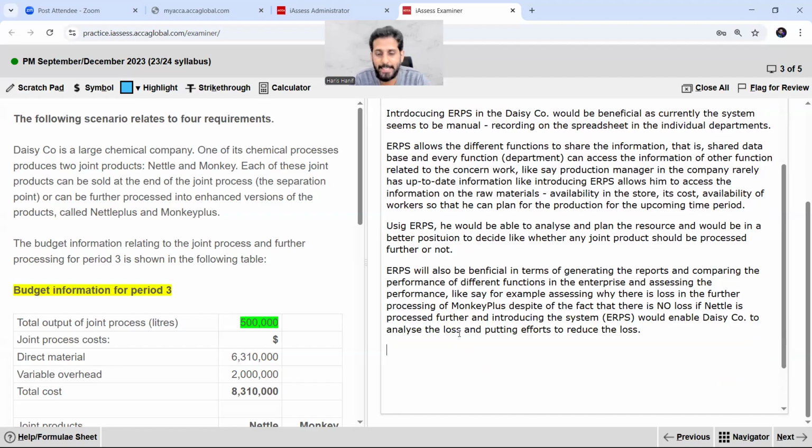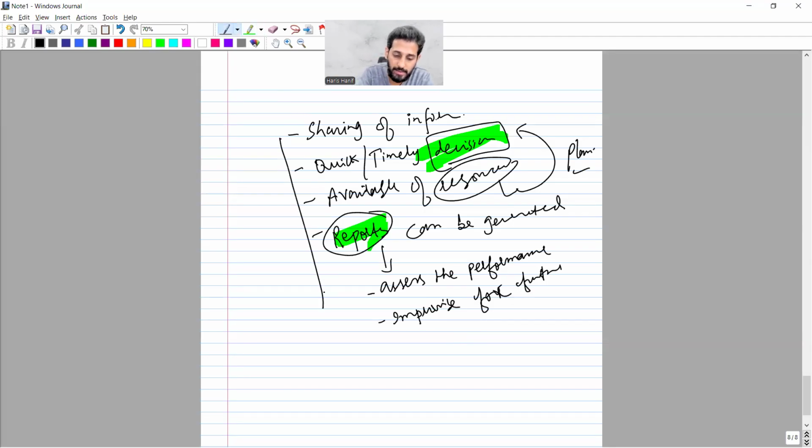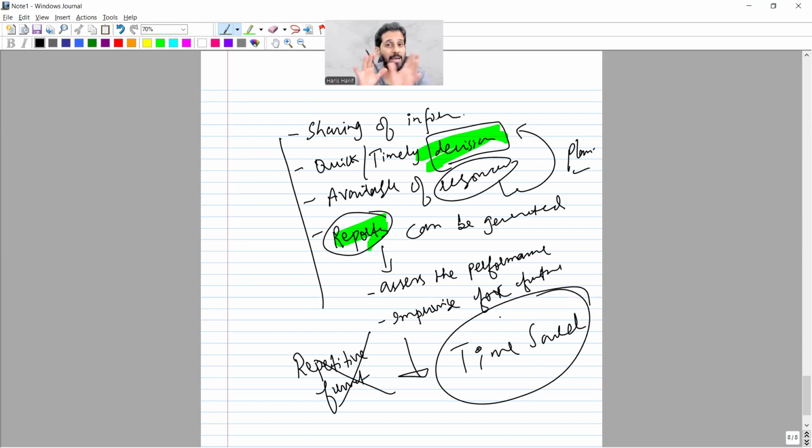Shall I give you one simple and general benefit? When you automate your task, your repetitive functions would be eliminated. Your time is saved. So when your time is saved, you can focus more on the more crucial areas. Like let's say for example, I am the salesperson. If my repetitive task has been reduced, minimized, I can utilize that time in building the customer relation.